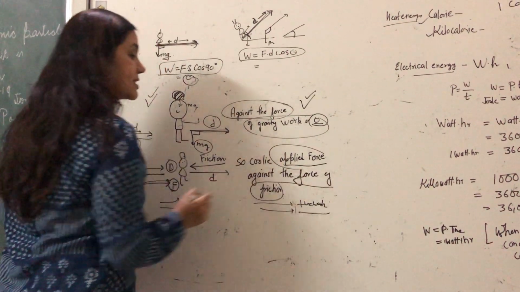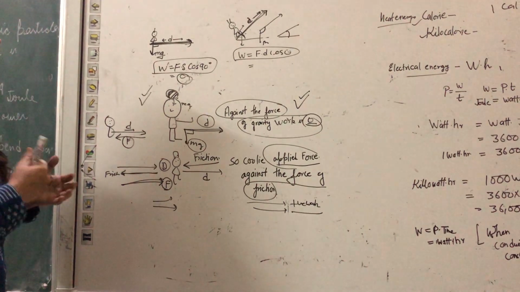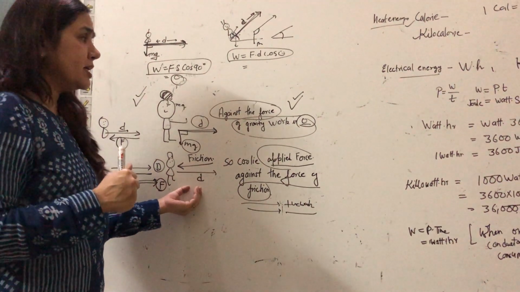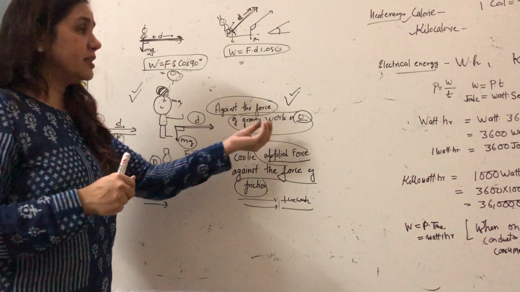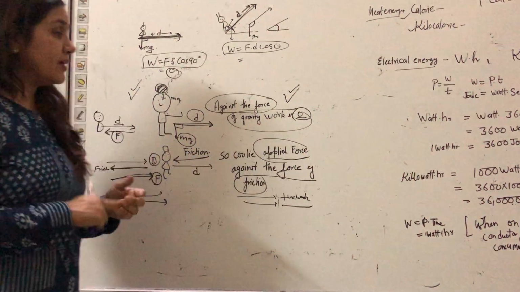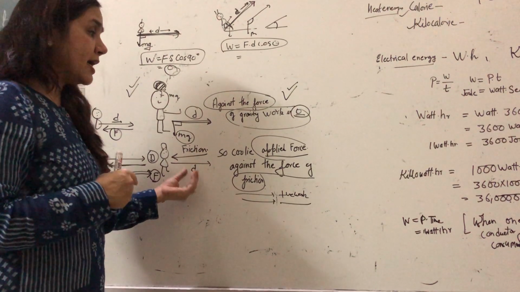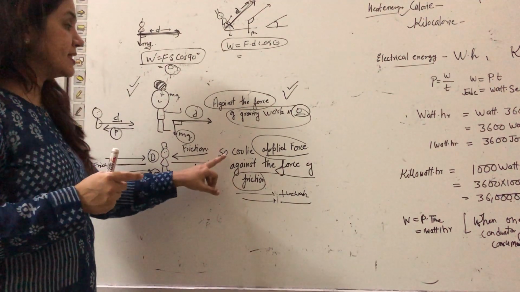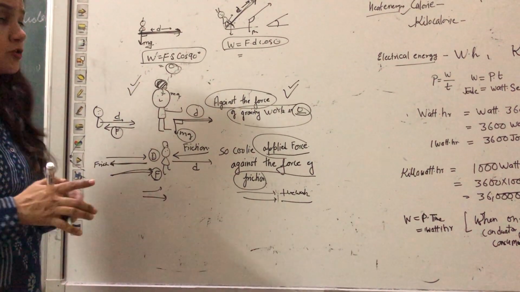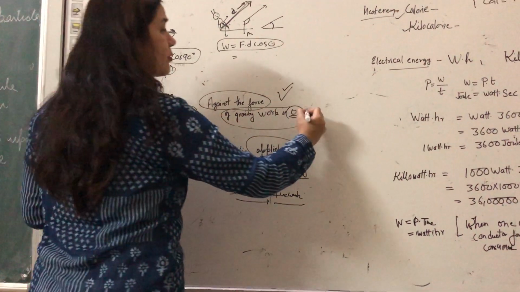So if the question says, explain the work done by the pulley against the force of gravity, then the answer will be 0. But if the question is asking for the pulley's work against the force of friction, there is always positive work. So be careful while reading the question.